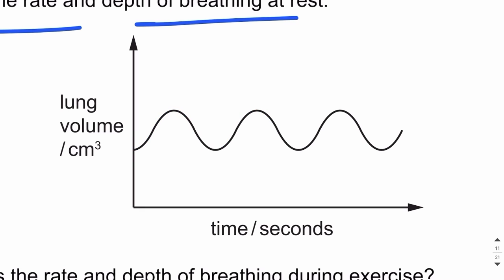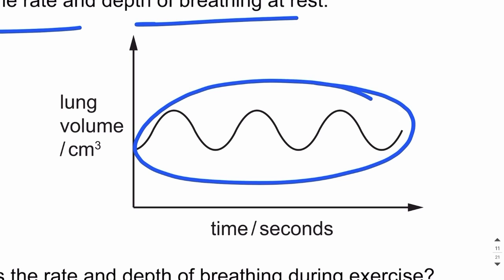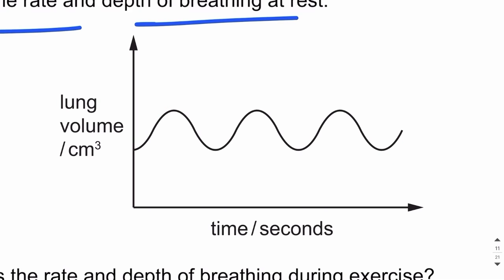If the graph spans 60 seconds, we can calculate the breathing rate by counting the number of waves. Simply, if we count the number of waves in a particular period of time, we can use that to find the breathing rate.